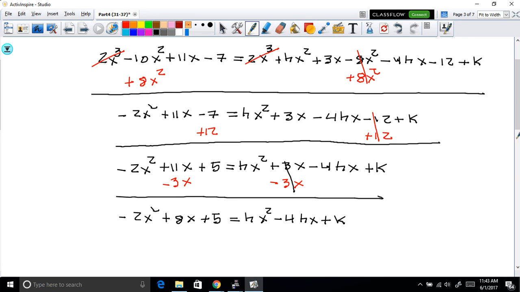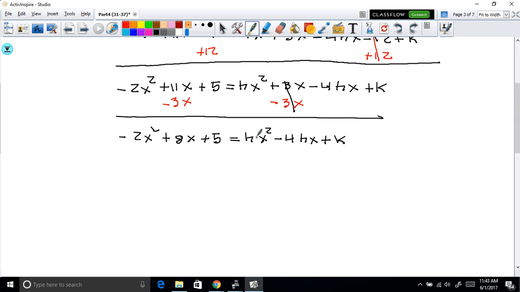All right, let's stop here for a second. Is there anything we can combine? Nope. But notice what we just created here, by combining some of those terms. We said that the two sides are equal to each other if the coefficients are equal to each other. So look, on the left side, the coefficient of x squared is negative 2. And on the right side, the coefficient of x squared is h. So for these two to be equal to each other, h must have a value of negative 2.